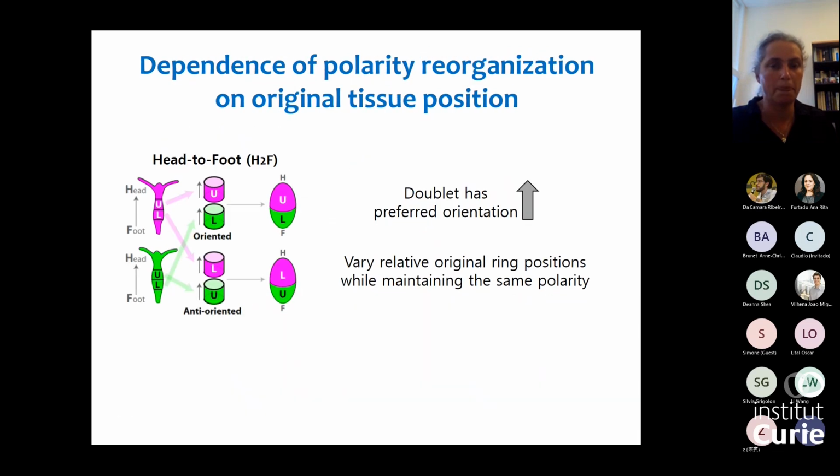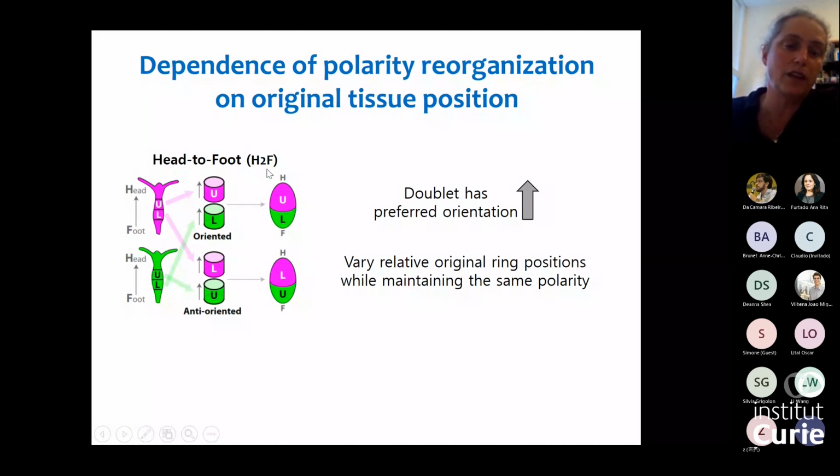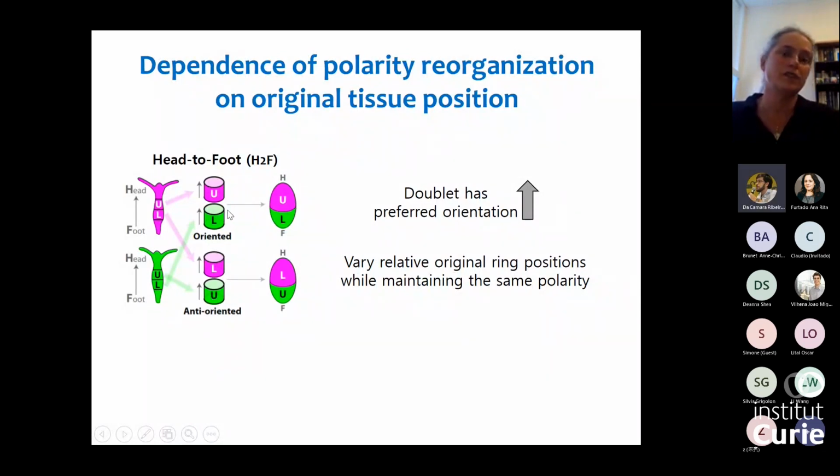We can play around also not only with the orientation, but also with the relative position of the two tissues. So here what you see is what we call the head-to-foot configuration. Here we take two rings and we connect them with the same polarity, but we can take the rings from different regions of the animal. So we can take the ring from the upper part or the lower part relative to the mid-body of the animal, and then we can connect them as they were in the original animal, with the upper part above the lower part.